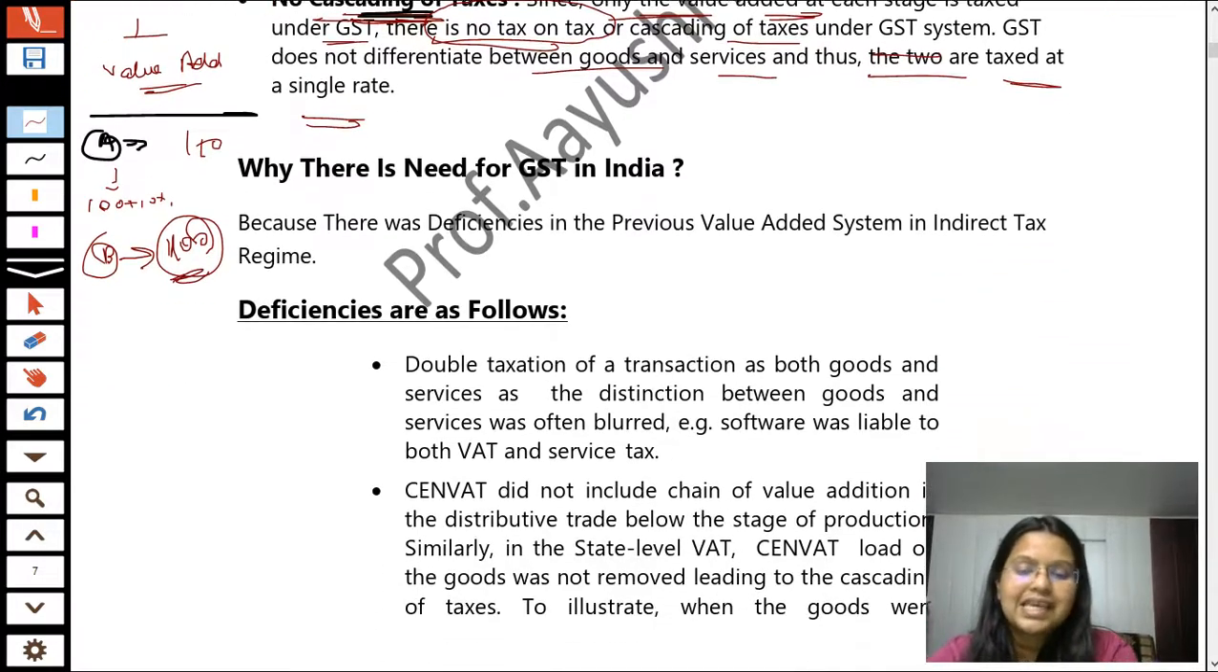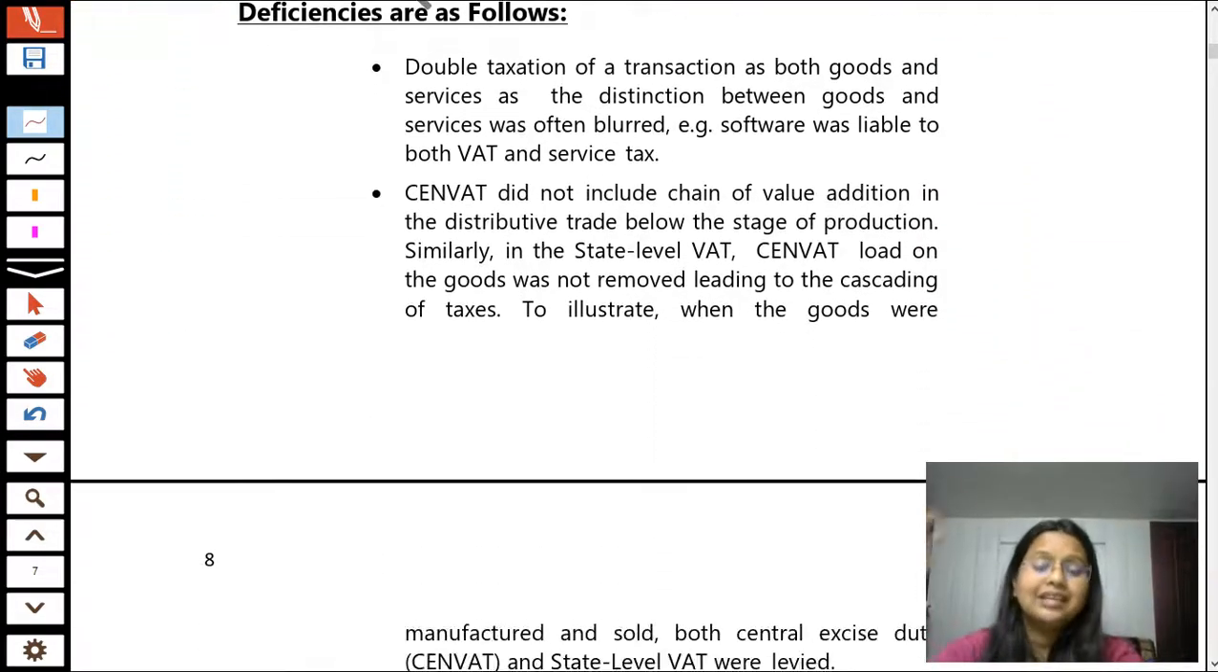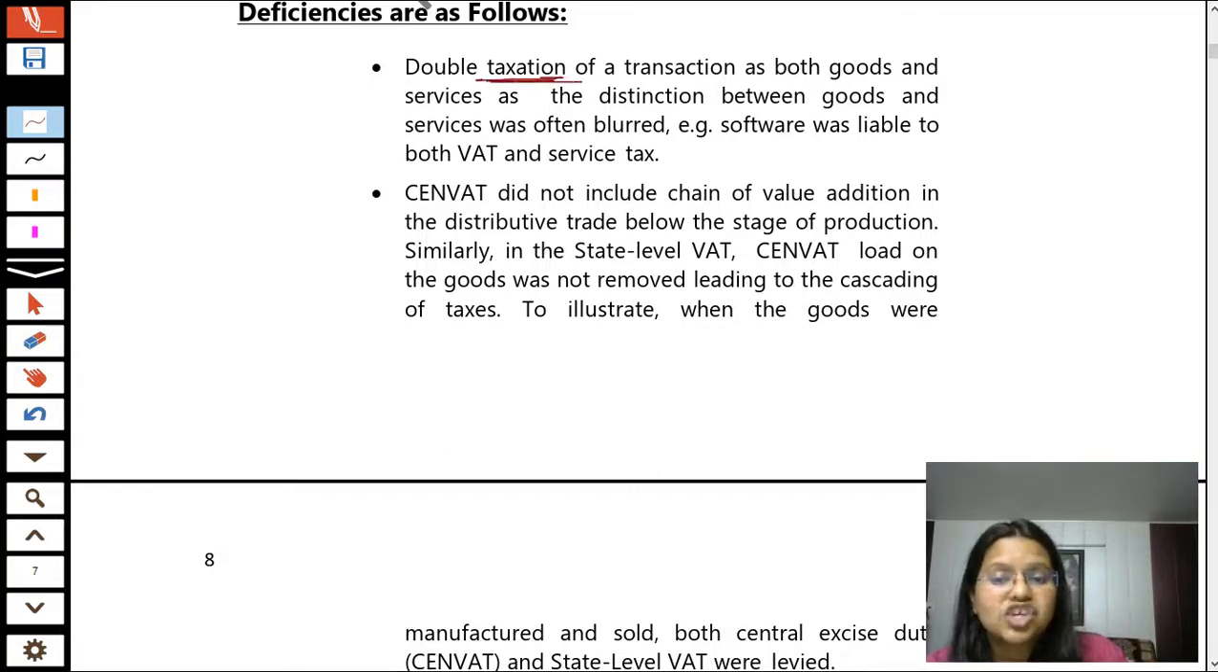First deficiency, as I already told you in the latest example, is that in the previous system there was double taxation. Why was there double taxation, student? Because for goods there was CST or VAT, and for services there was service tax. So there was a complete distinction between goods and services, which actually often blurred.